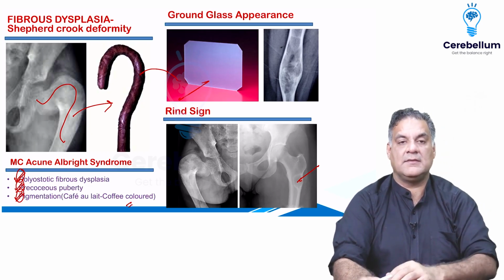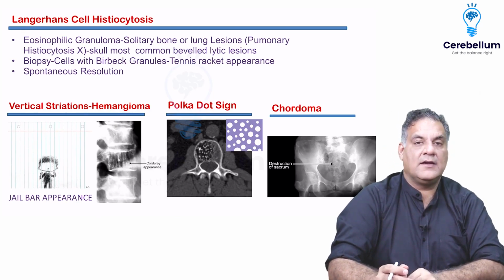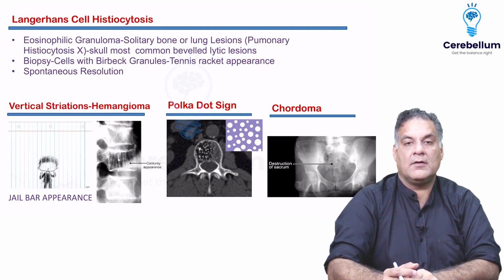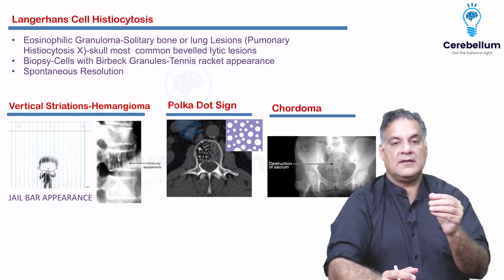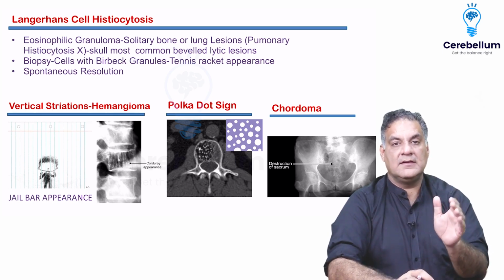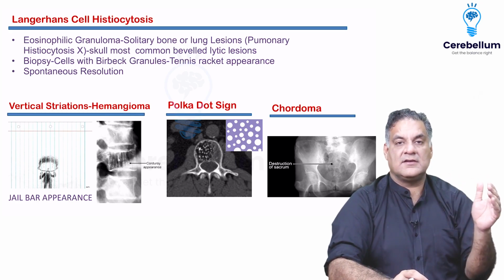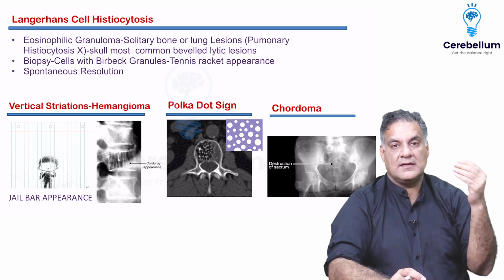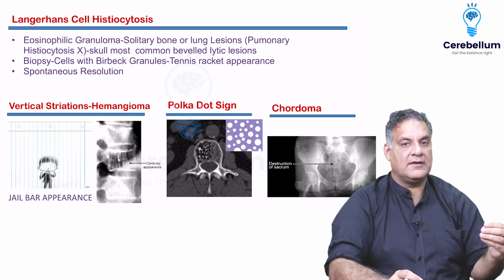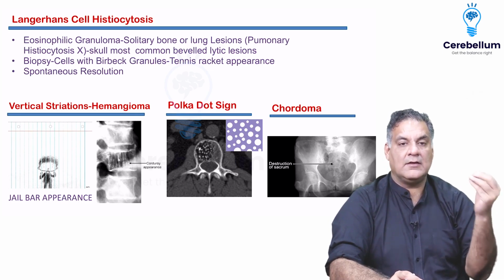This is a question that has been coming into INICET for the last 2 years. Histiocytes proliferate and destroy a bone, called eosinophilic granuloma. When they destroy multiple organs, it's called Hand-Schüller-Christian disease, and when it destroys the entire human being, it's called Letterer-Siwe disease. So Letterer-Siwe disease is fatal. Hand-Schüller-Christian disease is exophthalmos, diabetes insipidus, and the lytic lesion. But eosinophilic granuloma or histiocytosis X is one lesion, either in the lung or the bone.